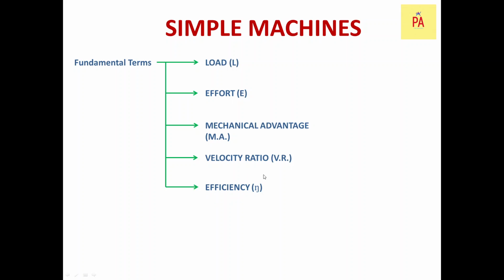For machines with higher efficiency, that means more than 90%, we say the machine is very efficient. That means the losses are less, so the machine output will be high. Normally this efficiency cannot be 1 or 100%. It never happens because losses are always present. So only for an ideal machine do we consider efficiency as 1 or 100%. So let us go to the next.